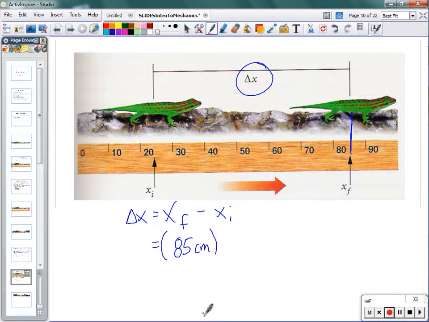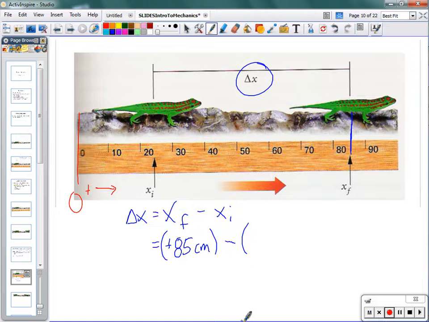But remember, when we're talking about frame of reference, we need a reference point, but we also need a directional system. And we've called this direction our positive direction. So this lizard ends up 85 centimeters from the reference point, but on the positive side of 0. So the final position is positive 85 centimeters.